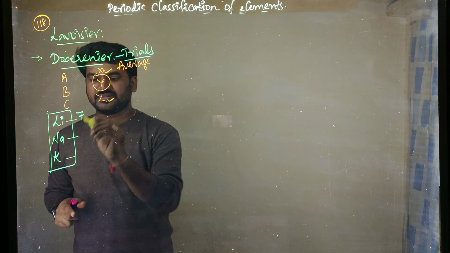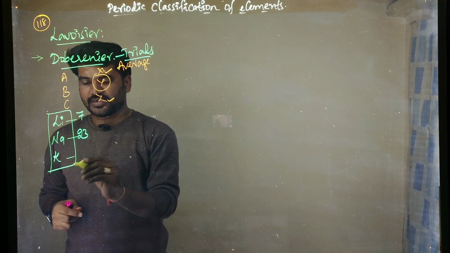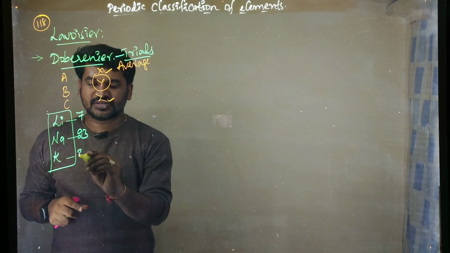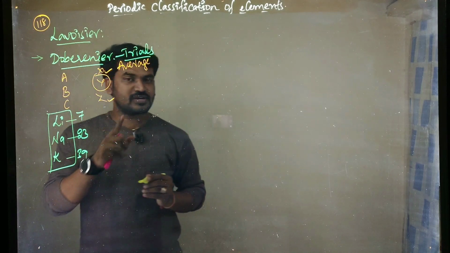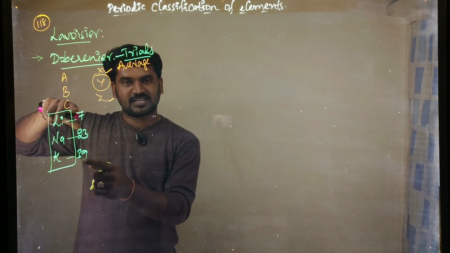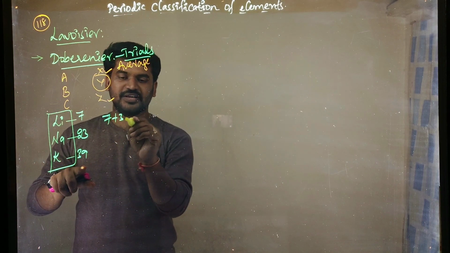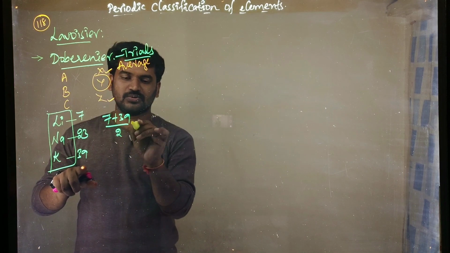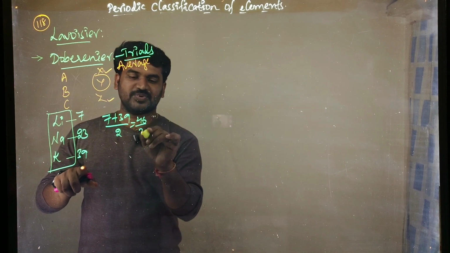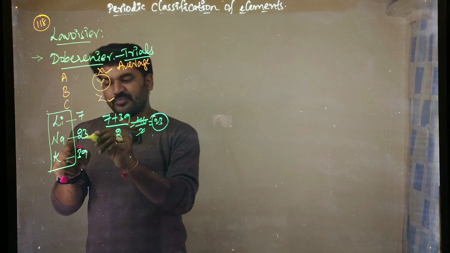Let us take the atomic masses of lithium 7, sodium 23 and potassium 39. Right? What condition did he state? The average mass of the first and last element. How can we take the average? 7 plus 39 by 2. You get 46 by 2, then you get 23. 23 is the middle element's mass.